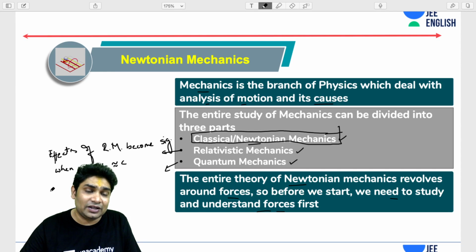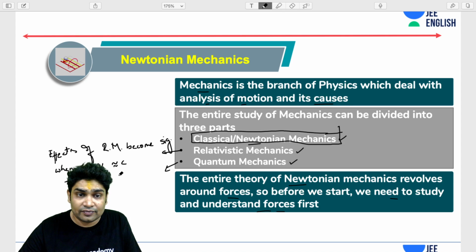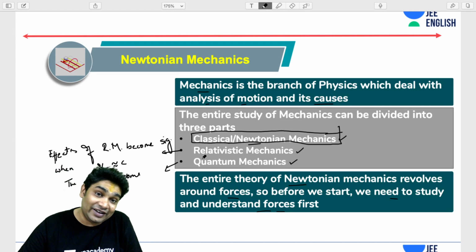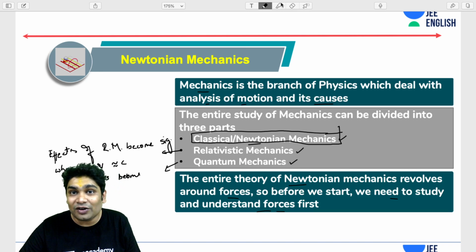Similarly, in quantum mechanics, the effects become significant only for microscopic particles. For bigger particles, I can always ignore the effects of quantum mechanics. It's not that quantum mechanics does not govern our motion. It does, it turns out. And relativity also can be applied to our motion, but the effects are not significant.